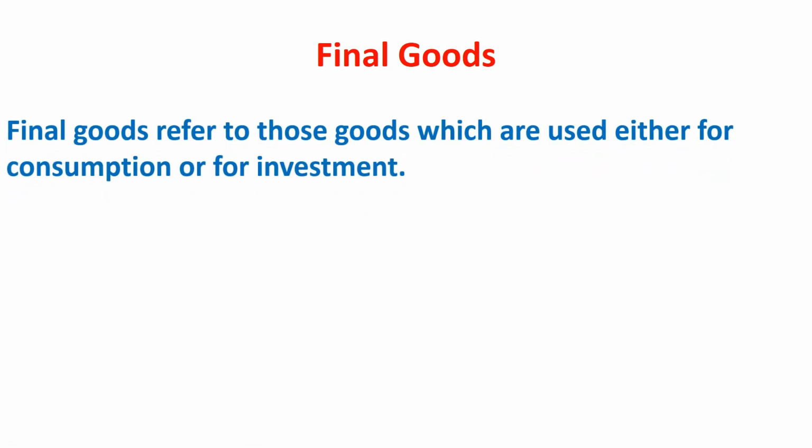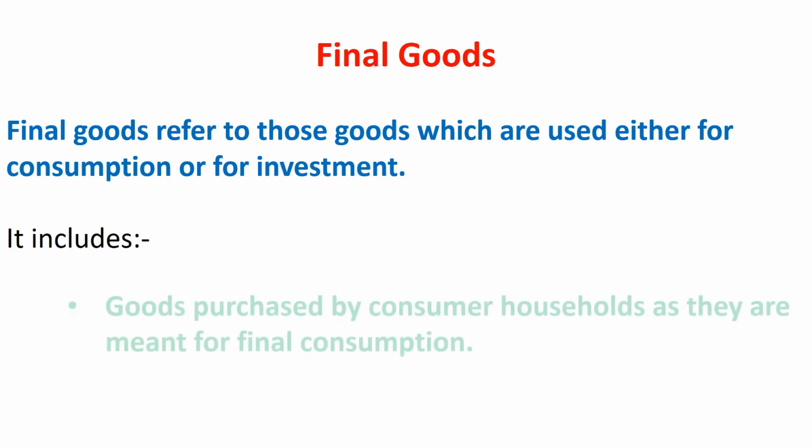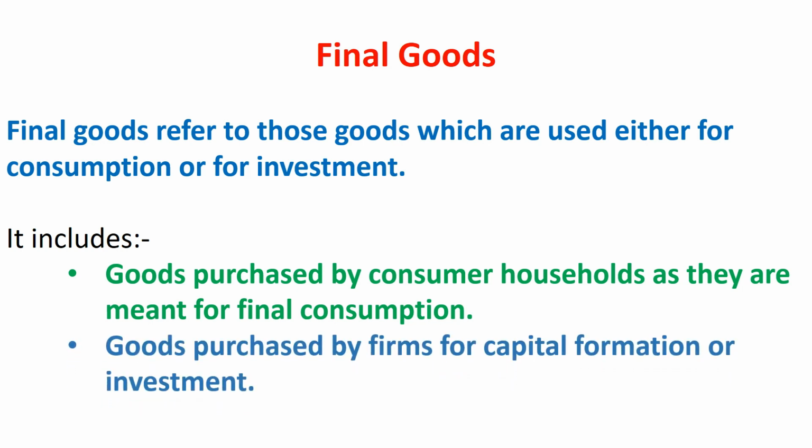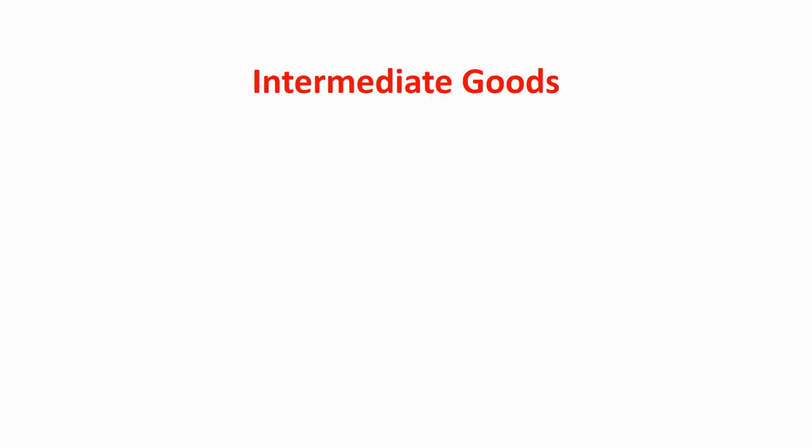Final goods. Final goods refers to those goods which are used either for consumption or for investment. It includes goods purchased by households as they are meant for final consumption, like milk purchased by a household. The consumer will consume it directly or indirectly. Goods purchased by firms for capital formation or investment are also included in final goods. For example, machinery purchased by a firm.